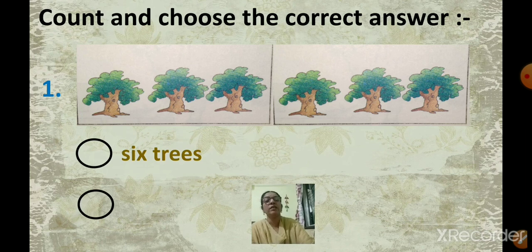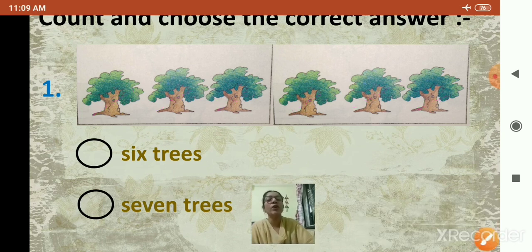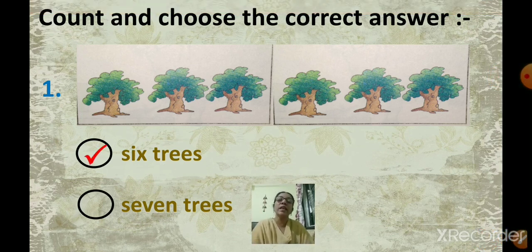6 trees and the other one is 7 trees. So you have to count first how many trees are there, and then you are going to click on the correct answer. So count: 1, 2, 3, 4, 5 and 6. So how many trees are there? 6 trees. So which option are you going to click? The first option. 6 trees. Okay. Move to the next one.